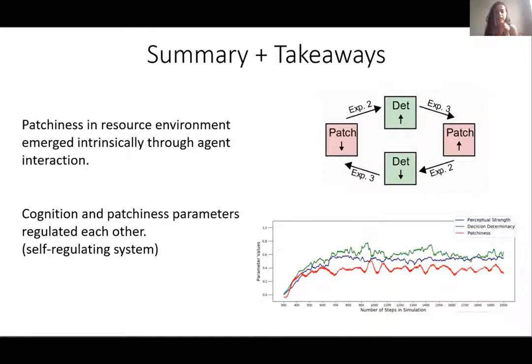And here we saw some kind of oscillatory movements. And we believe that the pattern of interaction I just discussed is responsible for these oscillatory movements, because as decision determinacy increases, patchiness increases, but this results in a fall in decision determinacy and then a fall in patchiness. Over here, I've only shown the interaction between decision determinacy and patchiness, but we found similar patterns of interaction between perceptual strength and patchiness. So in general, we saw that the cognitive search behaviors of animals and the patchiness of plants interacted in ways that prevented either from becoming too extreme, so it produced a self-regulating system.